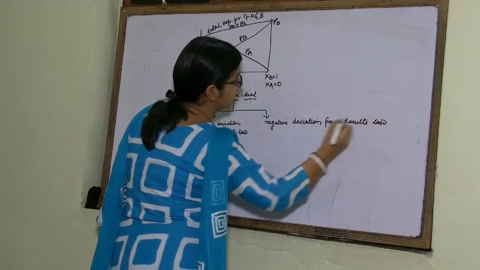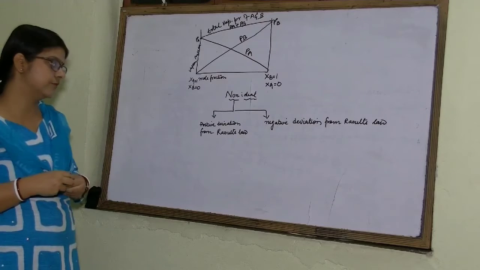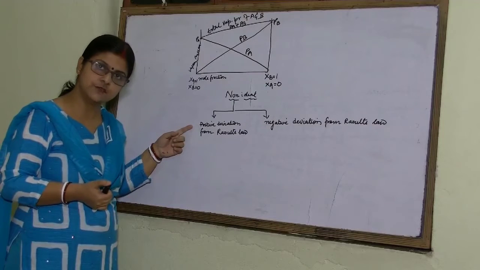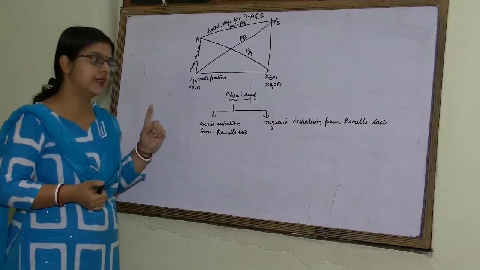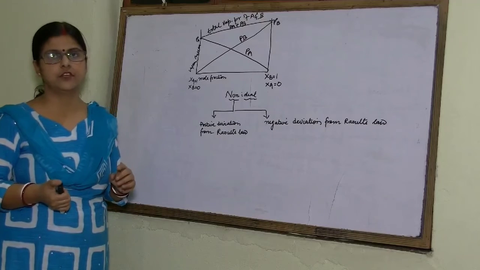What I am telling is that non-ideal solution is of two types. One is non-ideal solution showing positive deviation from Raoult's law, and another is non-ideal solution showing negative deviation from Raoult's